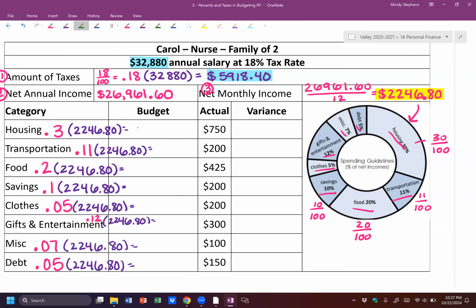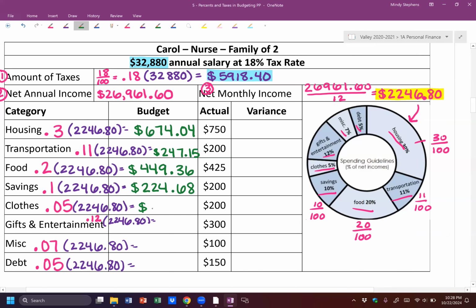So the first one, I get 674.04. For transportation, I get 247.15. Just round correctly on these also. Then I get food is 449.36. And then I have savings at 224.68.